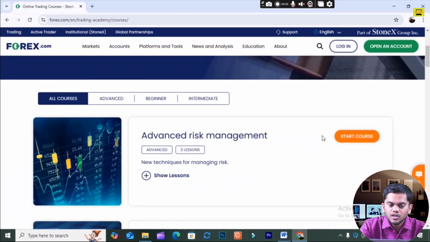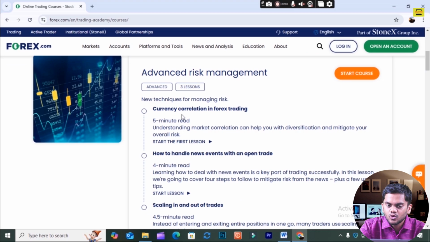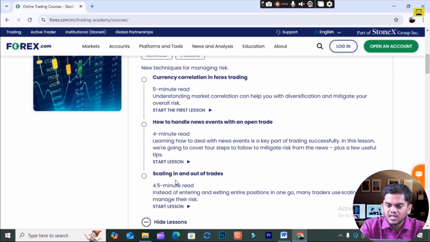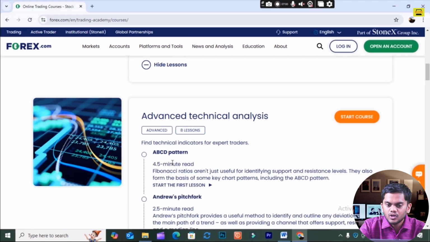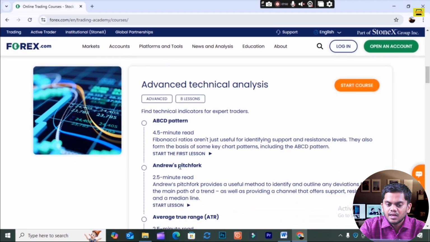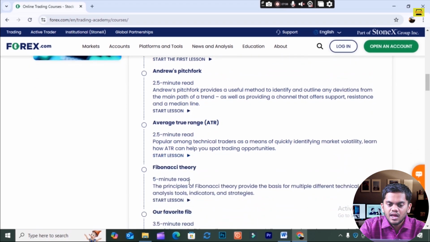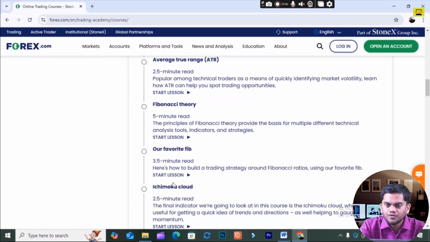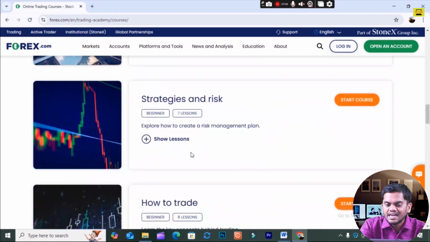You see here, there are all certain courses. The advanced risk management course is also there. It is only 3 lessons. It should be advanced, so you can see the lessons. You see currency and correlation in forex trading, how to handle events in open trades. Okay, so next is advanced technical analysis. There are 8 lessons. You see here ABCD pattern, Andrews pitchfork, okay, then average true range, financial theory, then our favorite FIB. These are 8 lessons you see here.